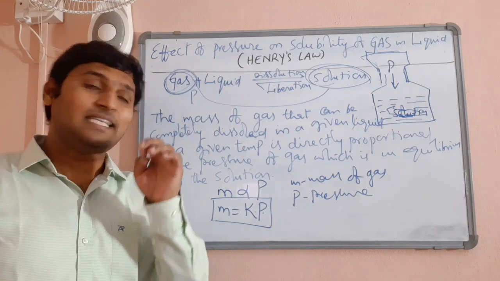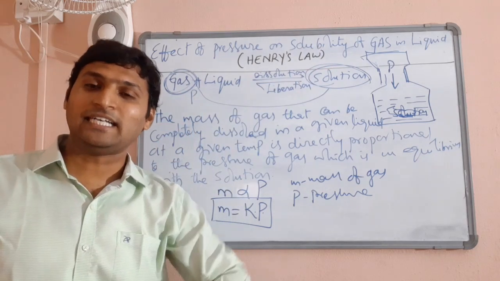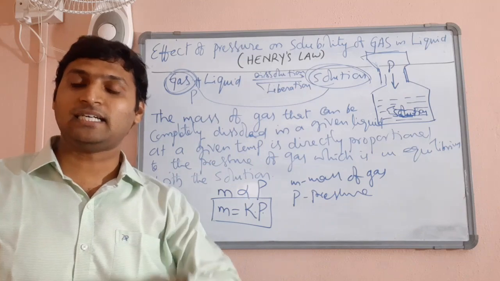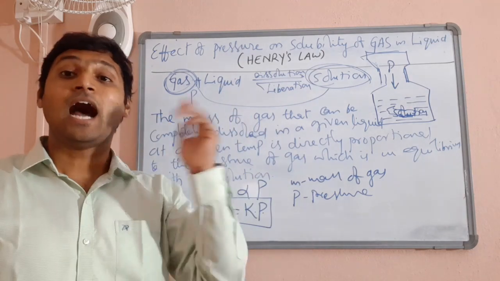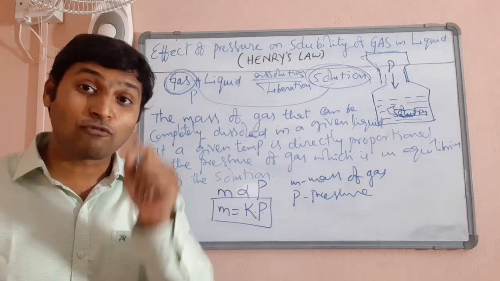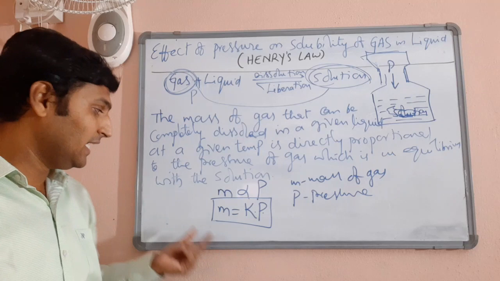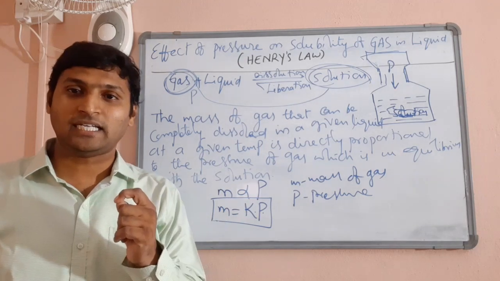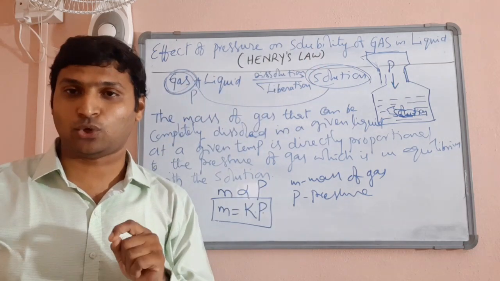Solubility can be expressed in terms of mass of gas in 100 grams of solvent, or in grams per liter, or in moles per liter, or in terms of mole fraction of the solute. We discussed that. Now, from this expression, I am going to derive an expression in terms of solubility being the mole fraction of the gaseous solute.